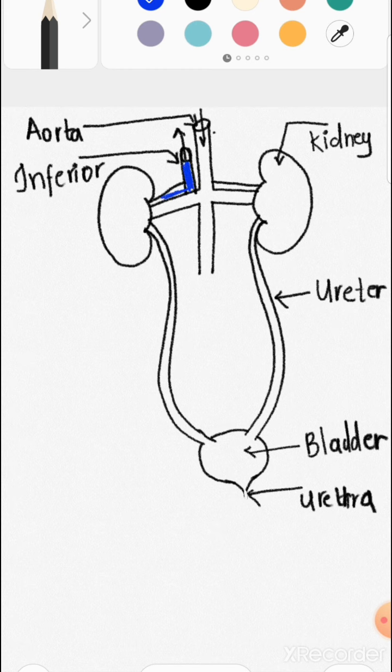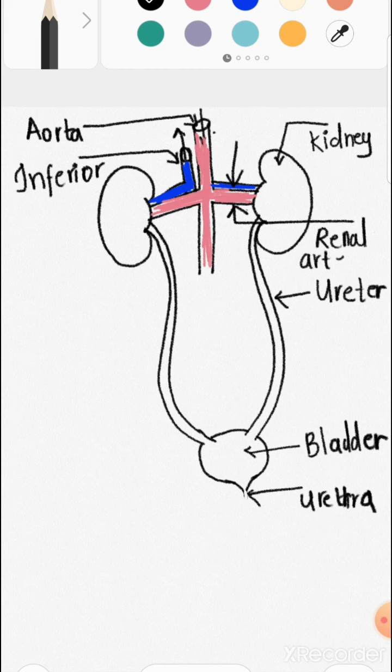This blue one represents the blood vessel which takes blood away from the kidney, the inferior vena cava, and the pink one is the aorta, which brings blood to the kidney. The branches of the aorta are known as the renal artery, and the branches of the inferior vena cava are known as the renal vein. So all these organs are included in the human excretory system.